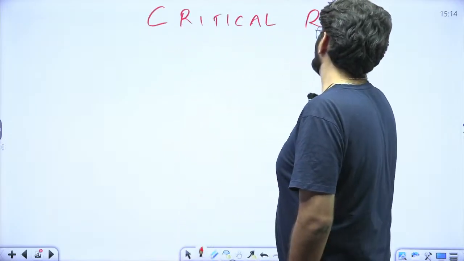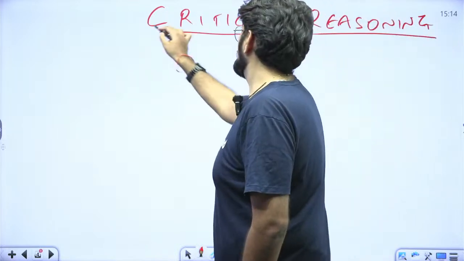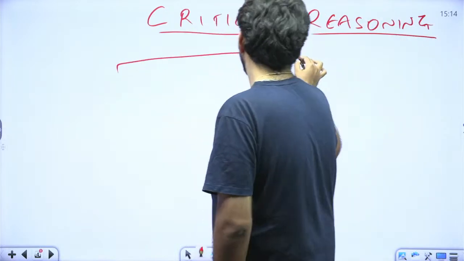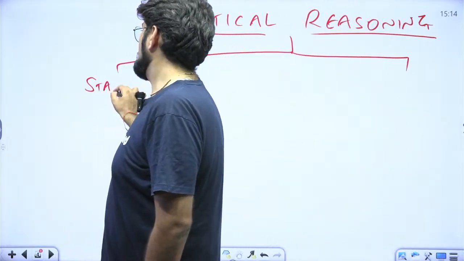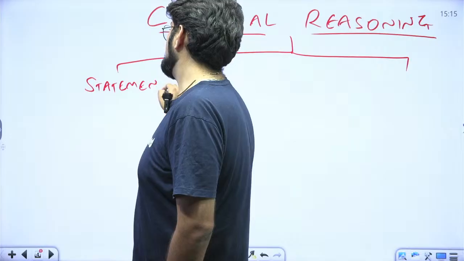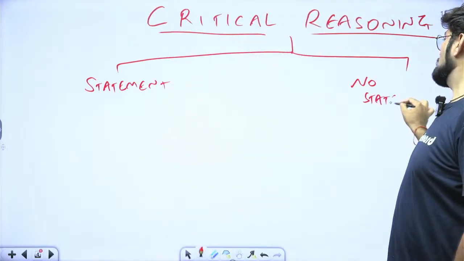So like I shared with you, what is critical reasoning? It is basically divided into 2 parts. Okay, for question formation. Part number 1 is statement based. Part number 1 is statement based. Part number 2 is no statement based. Now what is the difference?